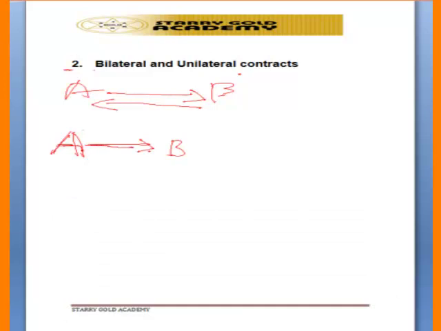Party A is the only one promising to do a particular thing, while party B is free whether to do anything or not. That is what it means by a unilateral contract, where the promise to do a particular thing is coming from one party, while the other party is free.